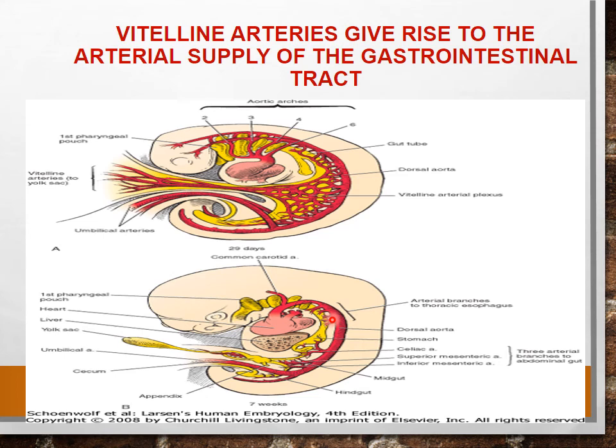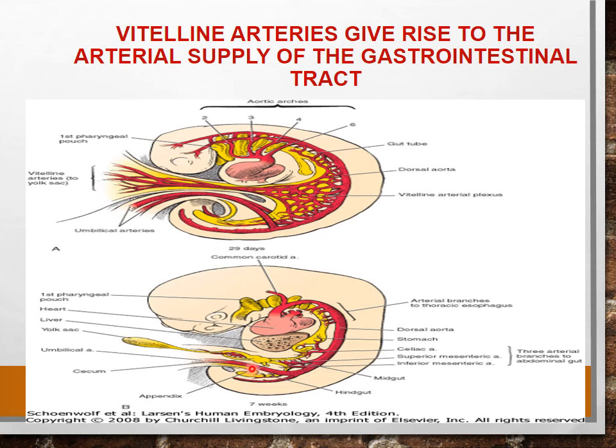And you have seen that these blood vessels are the celiac artery, celiac trunk for the foregut, superior mesenteric artery to the midgut and inferior mesenteric artery to the hindgut. So in these areas, these vitelline arteries persist, and they are responsible for forming these very important three main blood vessels to the gut area.